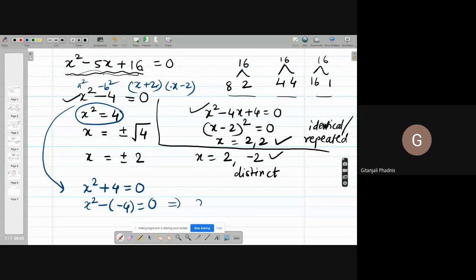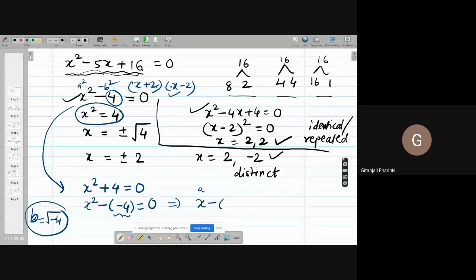So I can write x minus, what is a now? Here you know what is a, not a, sorry, b. A is x and b is square root of minus 4. Here also b is square root of 4. So you can easily factorize it like this.